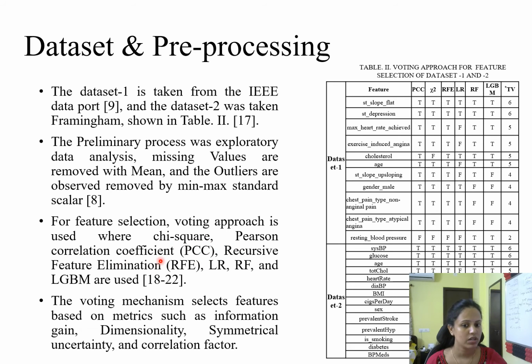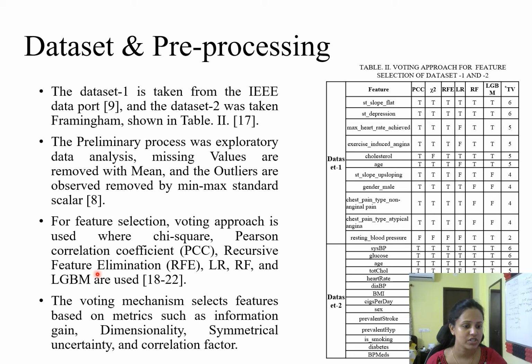The Pearson correlation coefficient is based on the correlation factor. It tries to understand the relationship between features, and in that way the correlation is taken out. Recursive feature elimination and LR have an element of dimensionality reduction, and on the basis of the dimensionality reduction, the features are chosen. And we can see here that RF, random forest, and LGBM are the tree-based models.